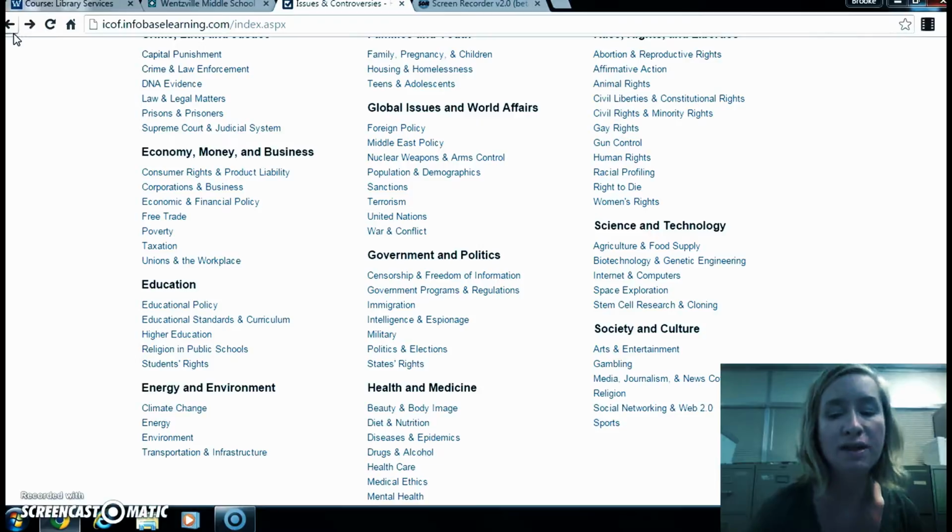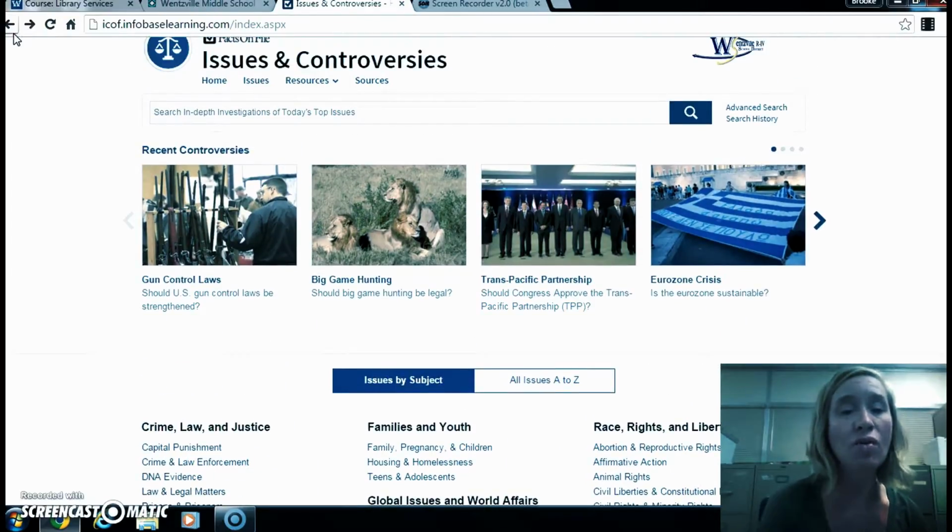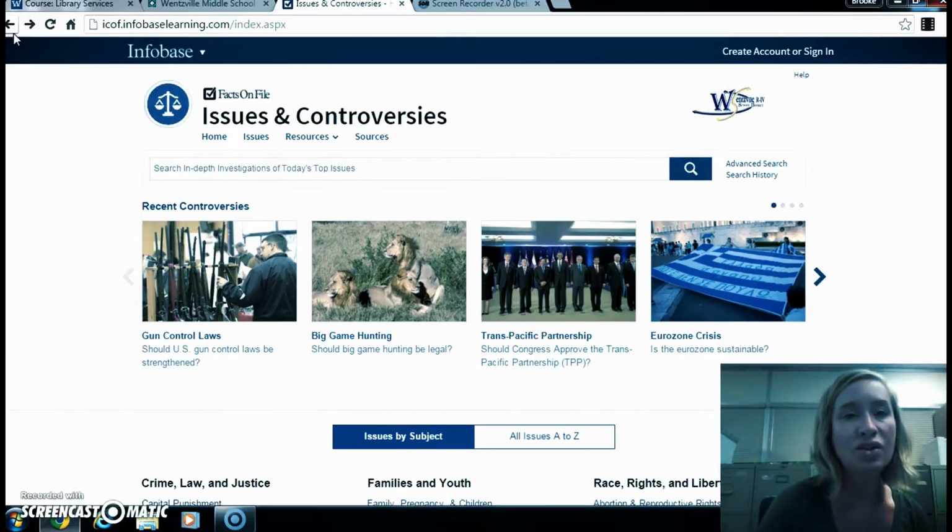especially because almost every single research paper should be a persuasive essay for you to persuade your teacher or whoever's reading it that your research is done right and they should agree with whatever your thesis statement is. So that's Issues and Controversies. Really, really cool. Again, another one you can cite.